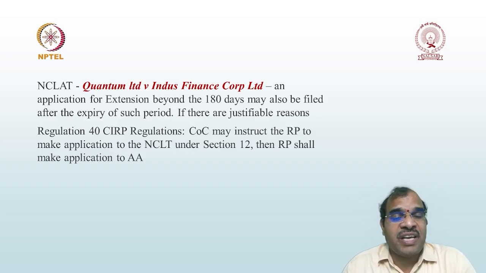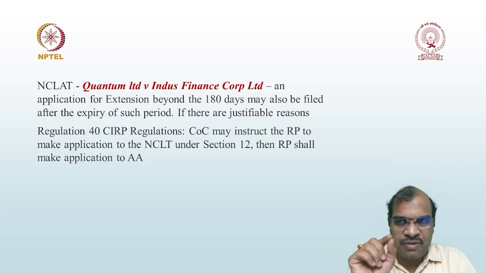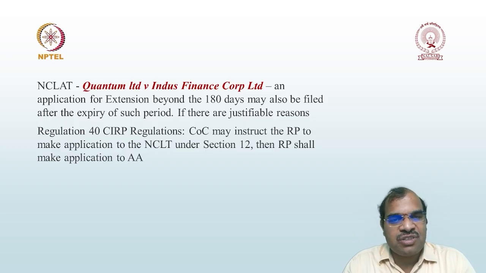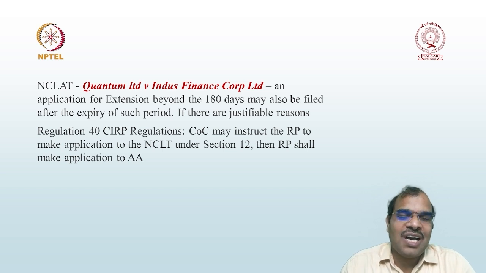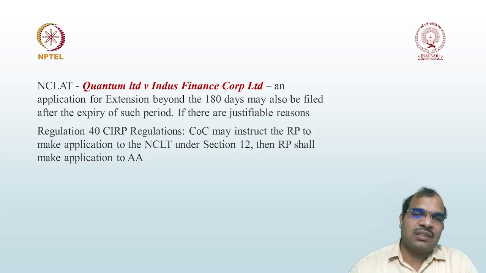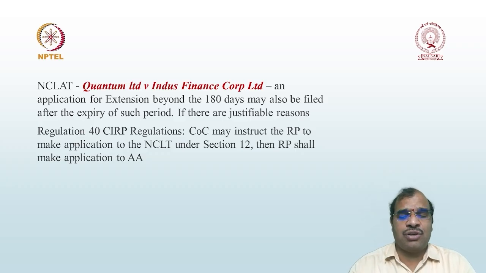Sir, who has to make an application for extension? It is the RP. The resolution professional is supposed to make an application for extension, that is 180 plus 90 days. For such 90 days, the resolution professional has to make an application. Can he make the application himself? No. The COC has to instruct. The COC may instruct the RP to make an application. Though the regulation uses the word may, actually it is not a may; here the COC has to instruct. On the instructions received from the COC, the resolution professional shall make an application to the adjudicating authority for the extension of the time limit.